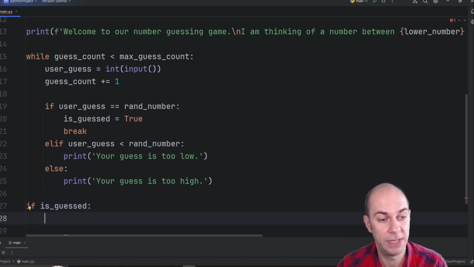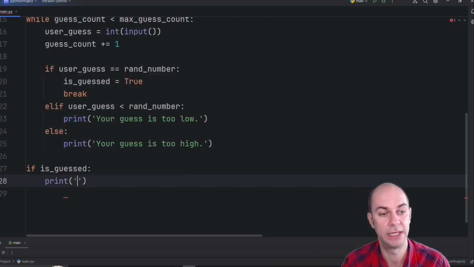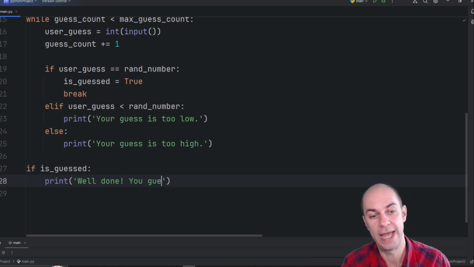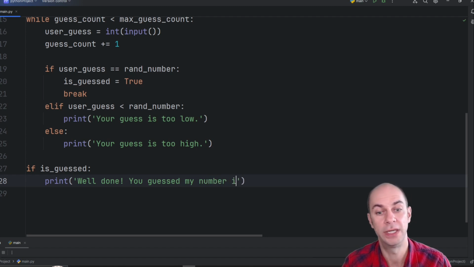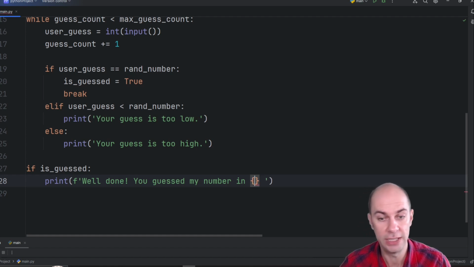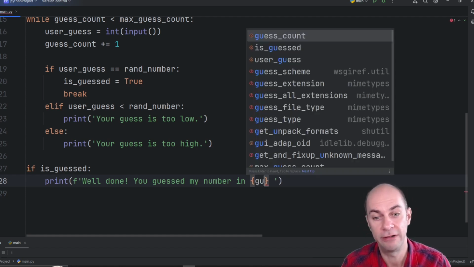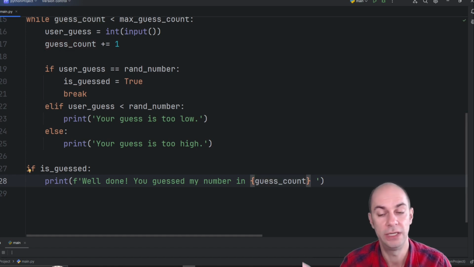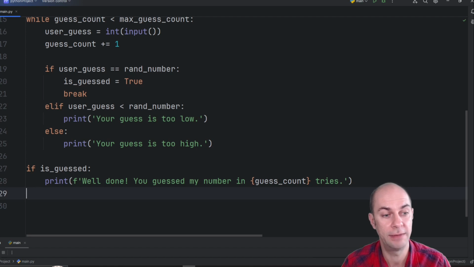Well, as long as it is true, it means we won the game. So we could print something like, well done. You guessed my number in several tries here. So obviously I want to bring in a variable. So this isn't going to work without an F string. So I'm going to put an F here. Well done. You guessed my number. I'm going to need curly brackets. I'm going to need the variable guess count. And so in 5 tries, let's say. And that's the statement that I should print if the user won the game.